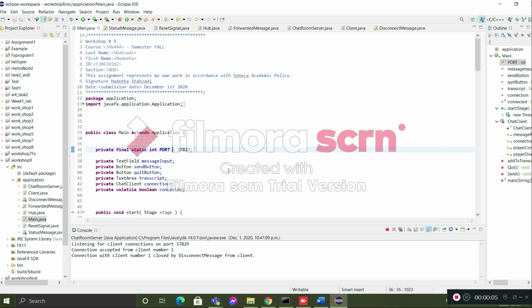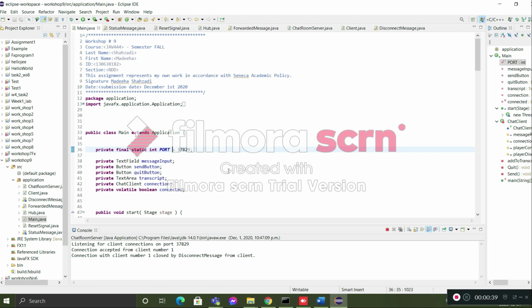I learned many things in this workshop, such as Java threads, socket programming, Java networking, and server. The main thing I learned is how two chat rooms are connected to each other, and how we chat with each other, one person to another person, like WhatsApp and other things.